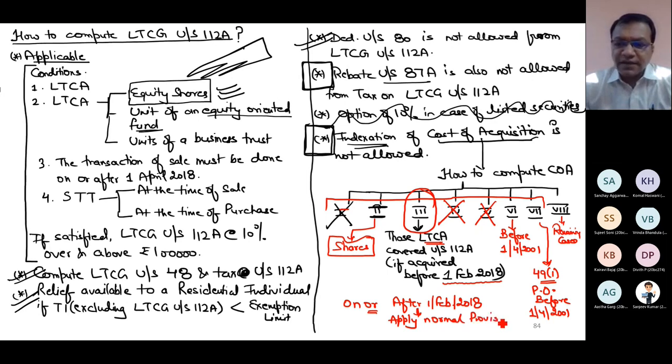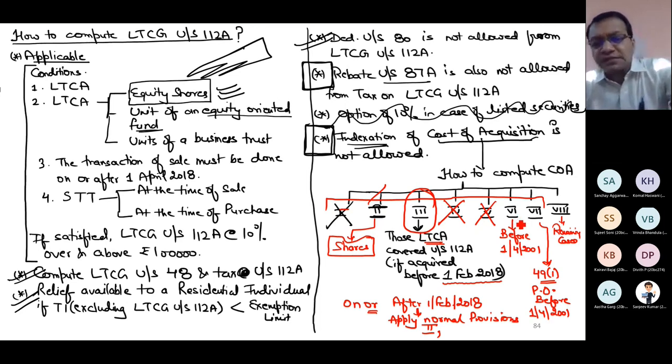When I say simply apply normal provision, then I will carefully see. It can be category number 2. It cannot be, of course, category 3, 4, 5. It cannot be category number 6 because if these are acquired before 1st Feb 18, you already have category number 3. It cannot be category number 7 also, because here also shares must have been acquired before 1st Feb 18.